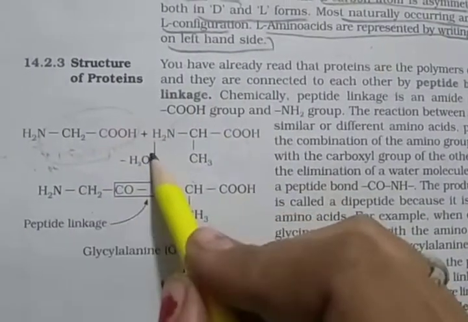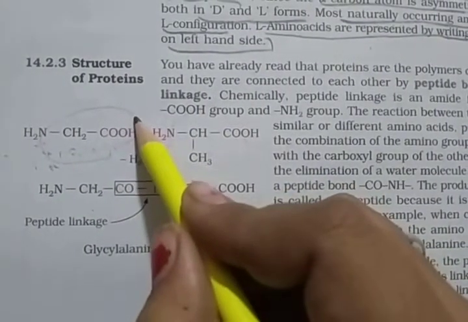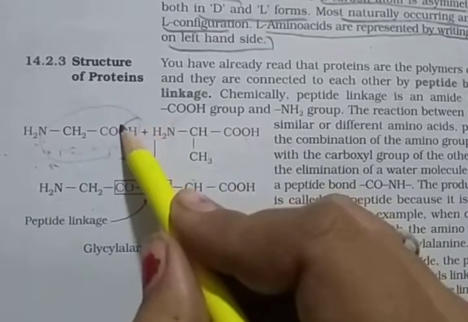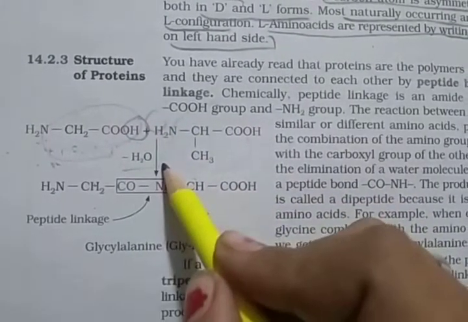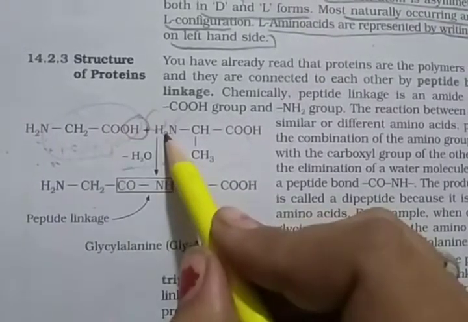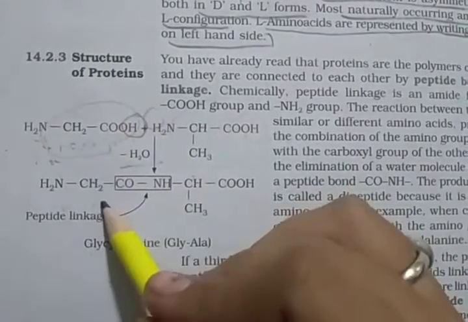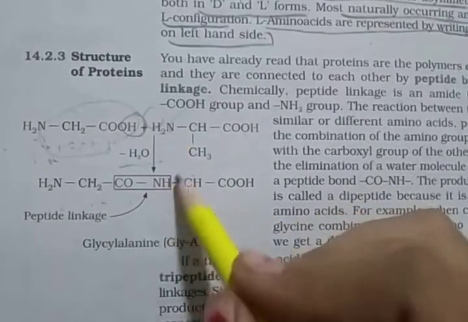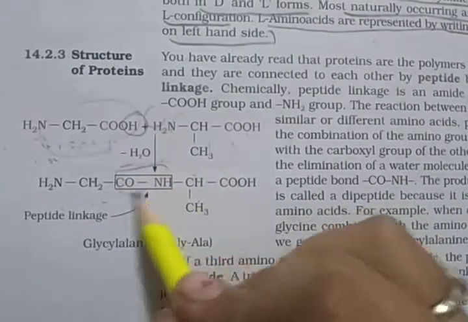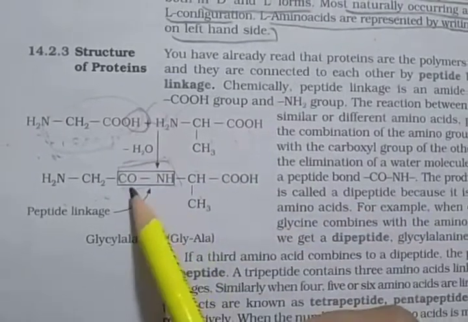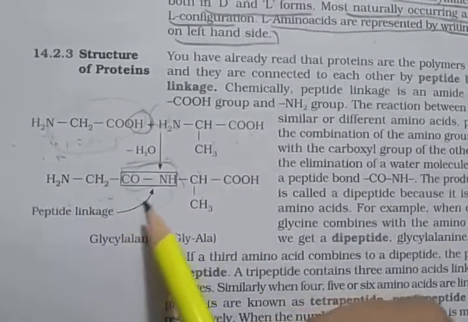Between both amino acids, OH from one and H from the NH2 of the other, water is removed. Then both are combined: NH2 CH2 CO NH CH(CH3) COOH. So the CONH bond is the amide form, and this is the peptide linkage.